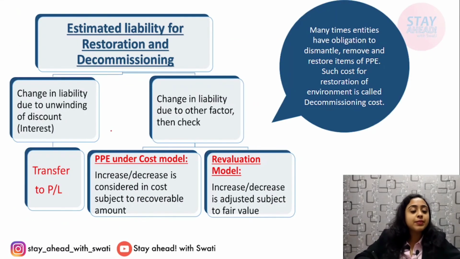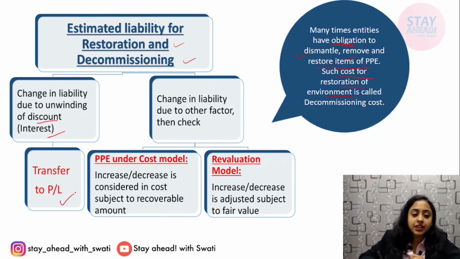Next comes the estimated liability for restoration and decommissioning. Decommissioning and restoration simply means any obligation that entities sometimes have to dismantle, remove or restore the items of PPE. Such cost for restoration of the environment is known as decommissioning cost. If this cost changes because of the discount portion, that is the interest amount, then it is simply transferred to P&L.